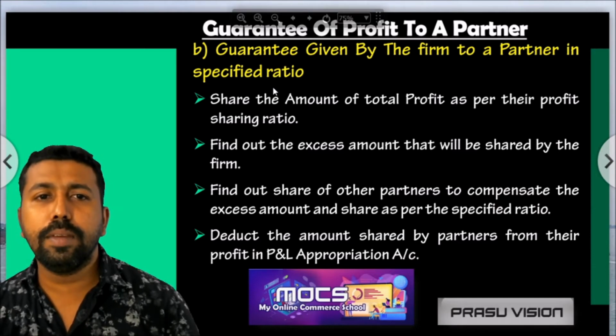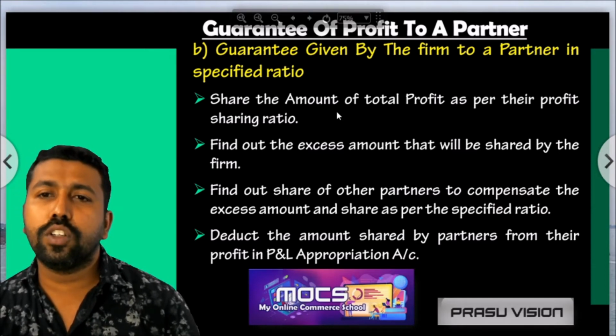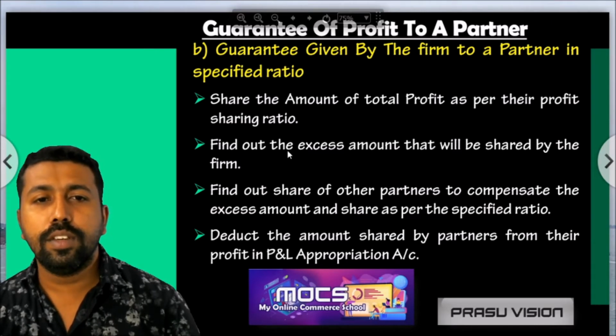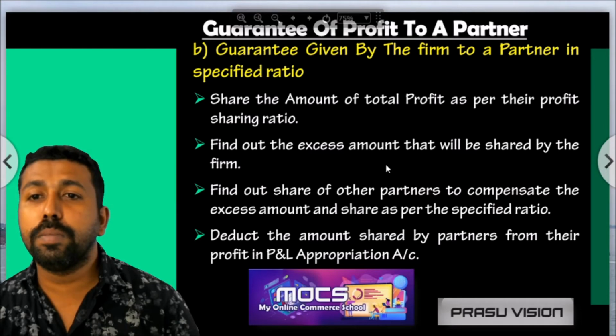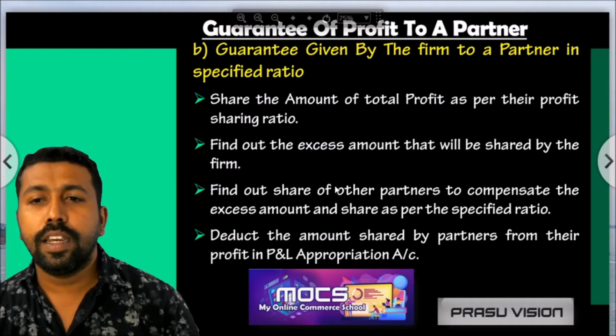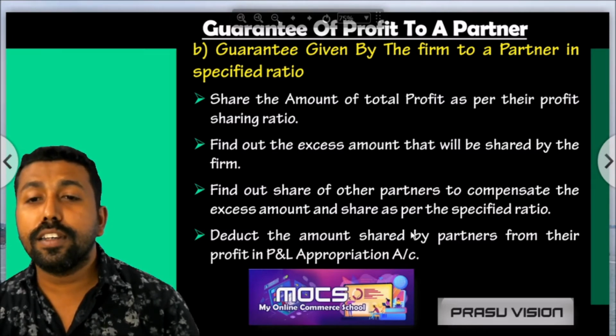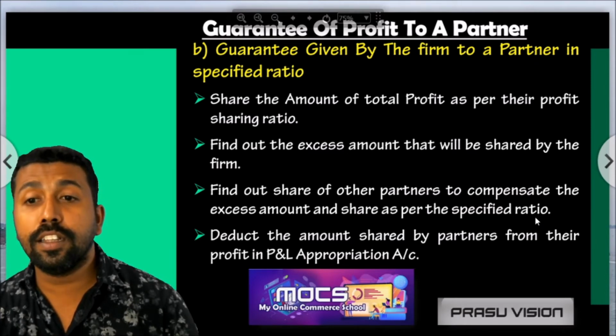So like the same, first we have to share the total profit as per the new ratio. Then we have to find out the excess amount given by the old partners, and also the share given by the old partner in the specified ratio. It will be very clearly written in the question.